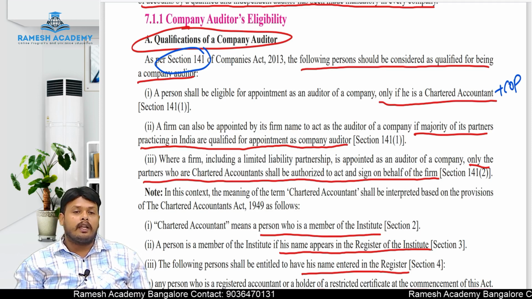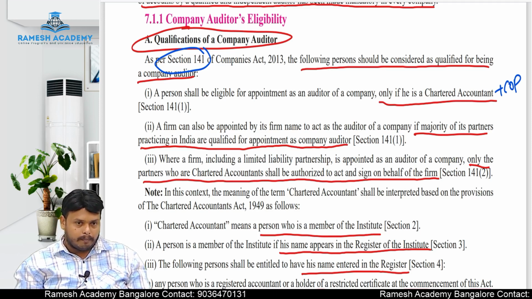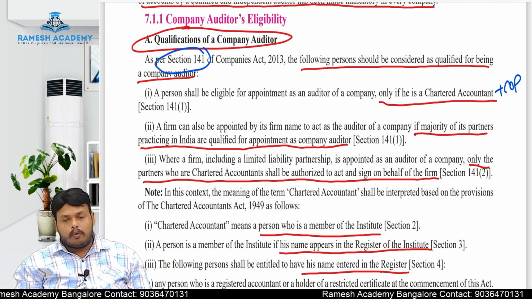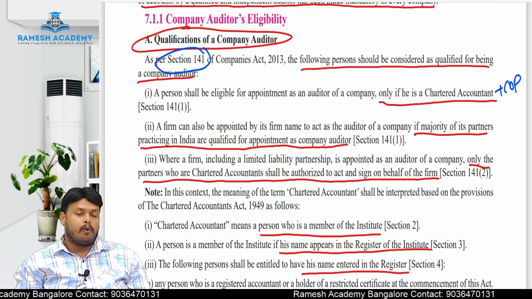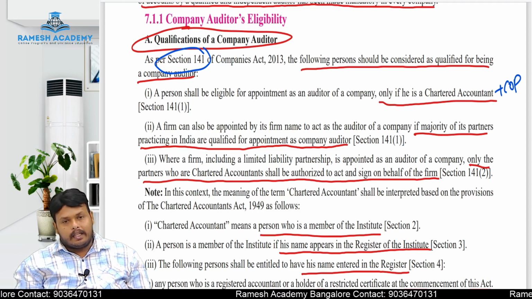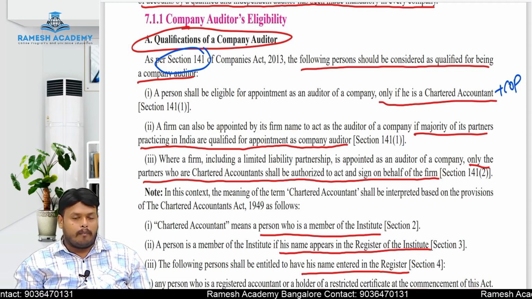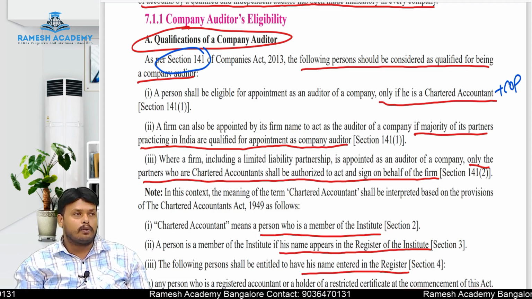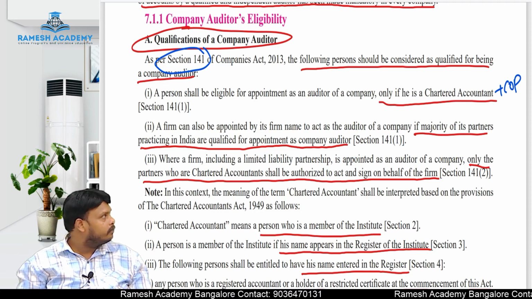Then who can sign the audit report in the case of a partnership firm? In the case of a partnership firm, the active partner who is a chartered accountant holding a certificate of practice, only that person can sign the audit report on behalf of the audit firm. No other person is eligible to sign the audit report here.